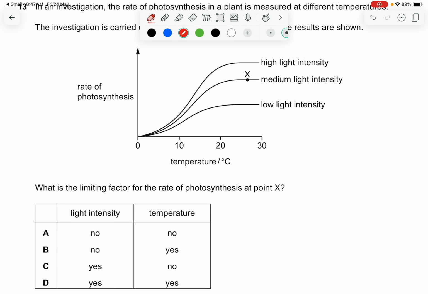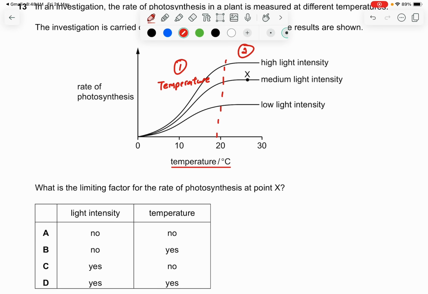Okay, so all the while here, you can see, let me draw this line. Since temperature is the x-axis, whichever increases in the first section is always by temperature.